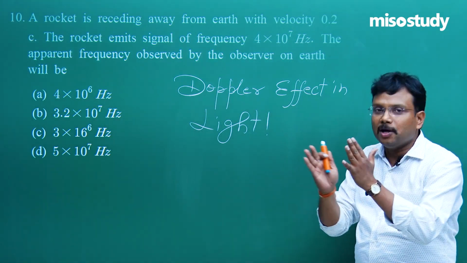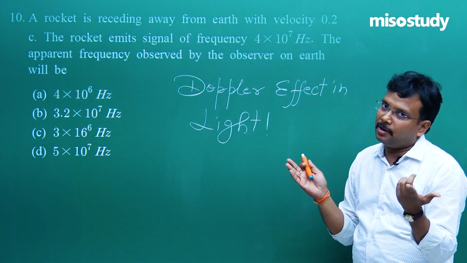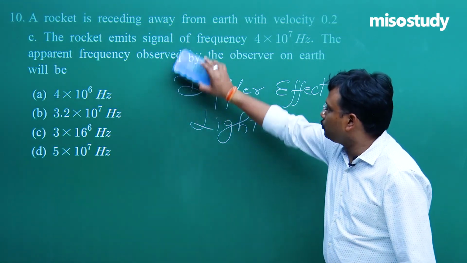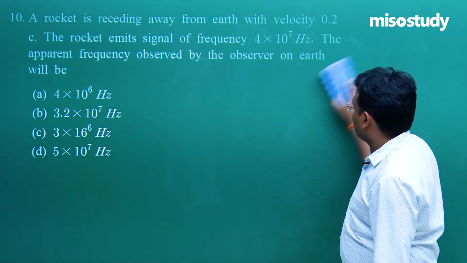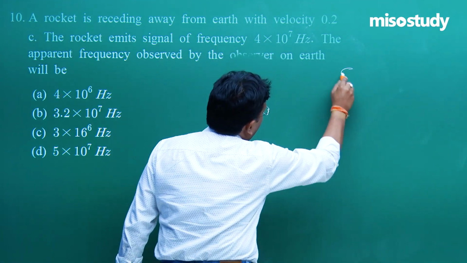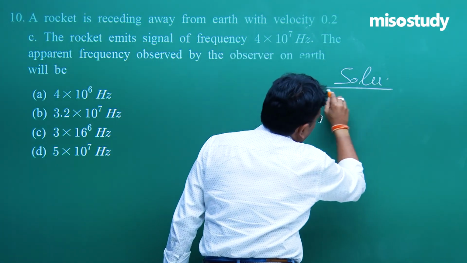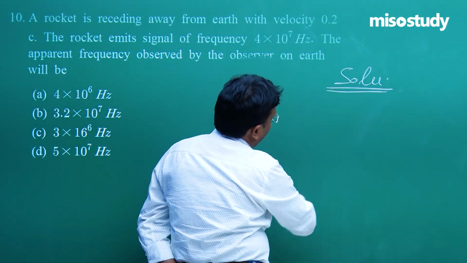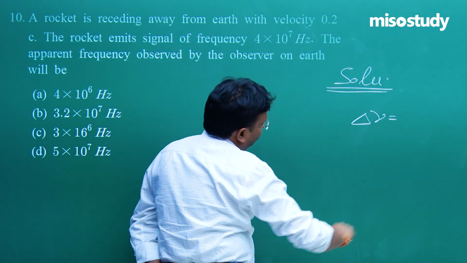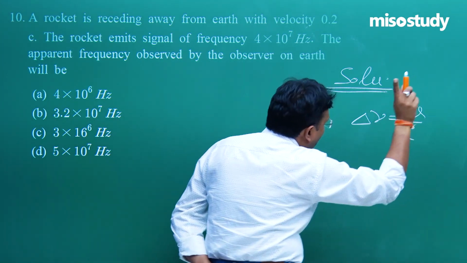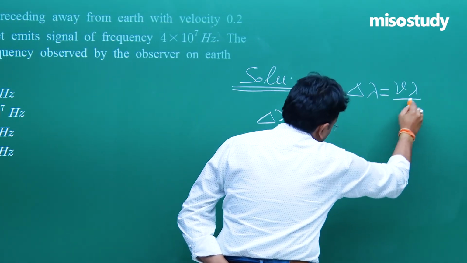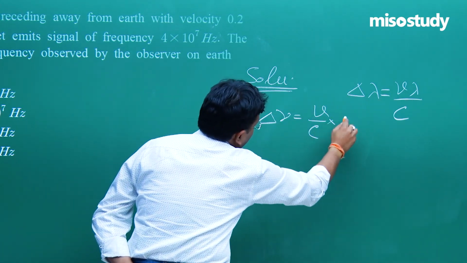Fine. So here the only important thing is separation or coming closer between source and observer. Accordingly, just one formula and the calculation. So let me mention that formula, that is delta lambda is equal to V lambda upon C. Fine. Solution. And what is that solution? That solution is delta nu upon nu is equal to V by C. Or you can write delta lambda is equal to V lambda upon C. So similarly, you have to mention nu over here.